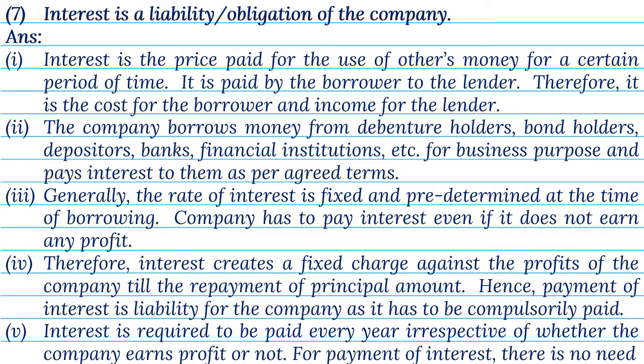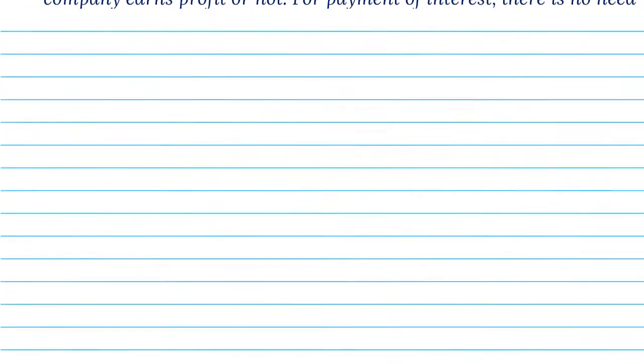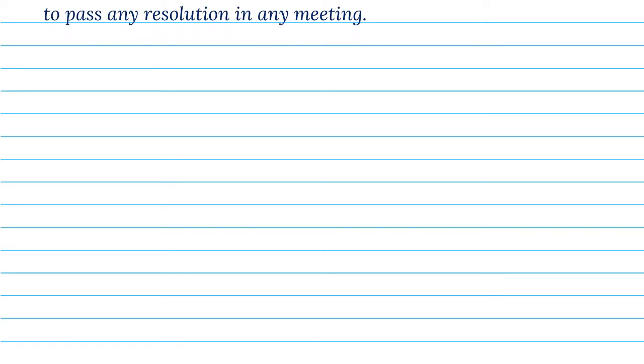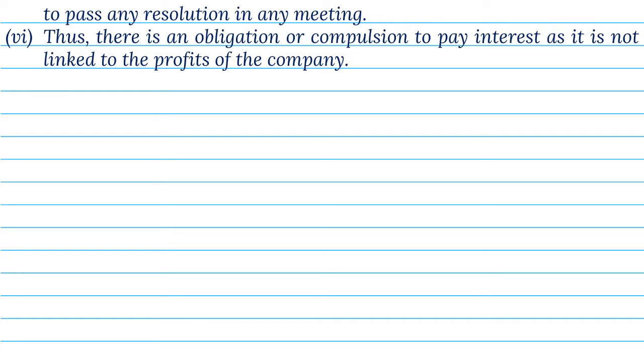Interest is required to be paid every year, irrespective of whether the company earns profit or not. For payment of interest, there is no need to pass any resolution in any meeting. 6. Thus, there is an obligation or compulsion to pay interest, as it is not linked to the profits of the company.